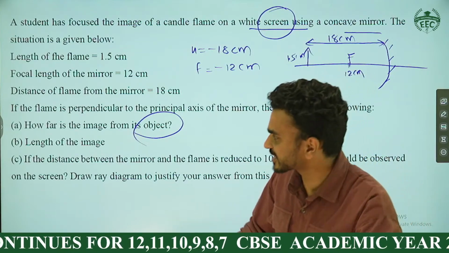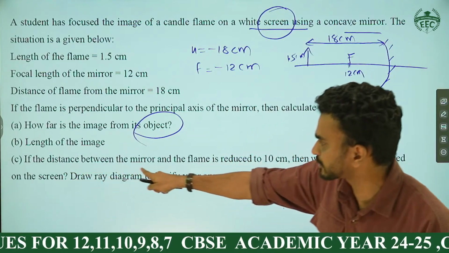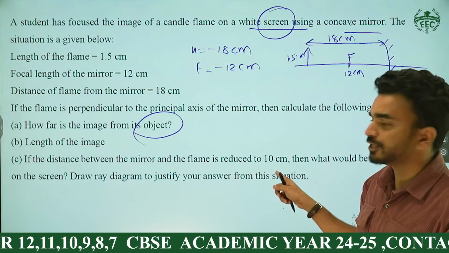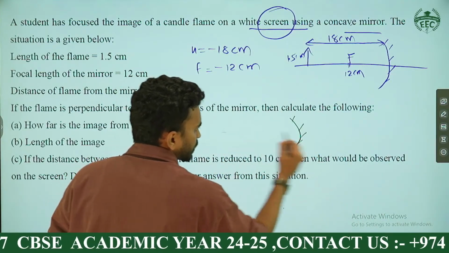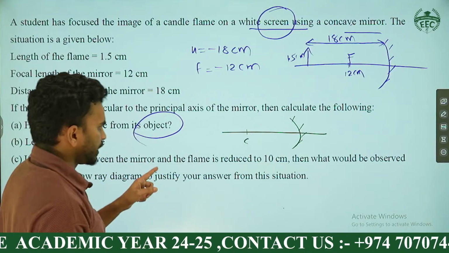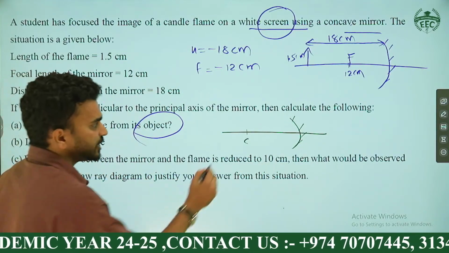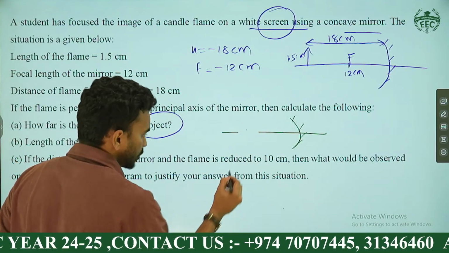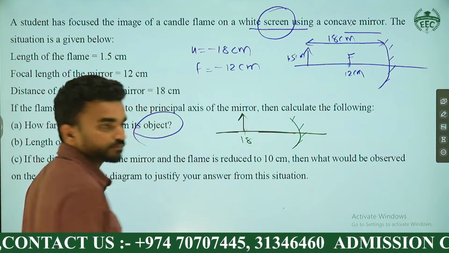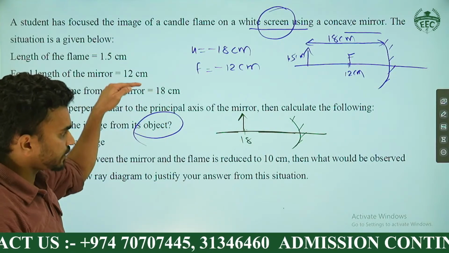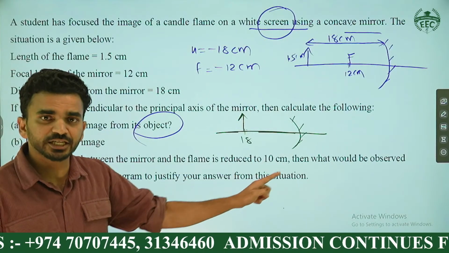Okay. So the next part of the question: if the distance between the mirror and the flame is reduced to 10 centimeter. Look over here, the same concave mirror, and here it is C, and initially it was 18 centimeter. The object is 18 centimeter in front. Initially it is there, and then you are moving the object to 10 centimeter.